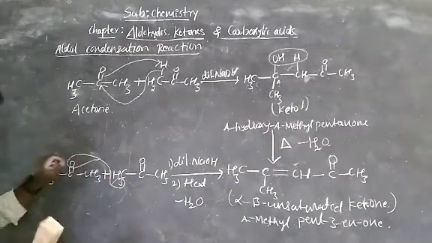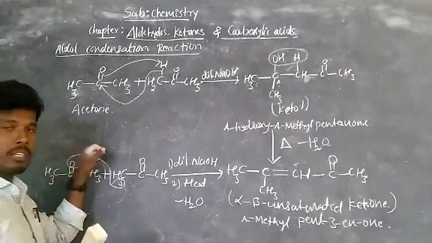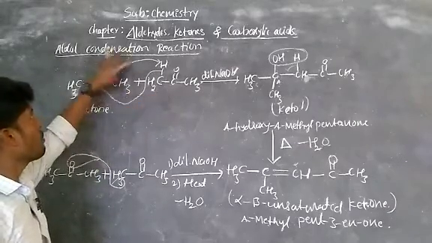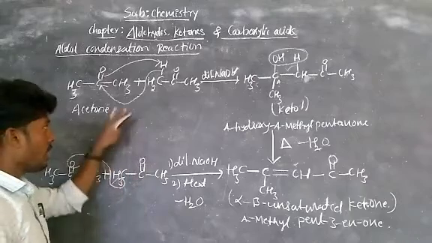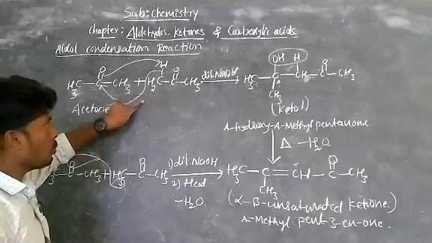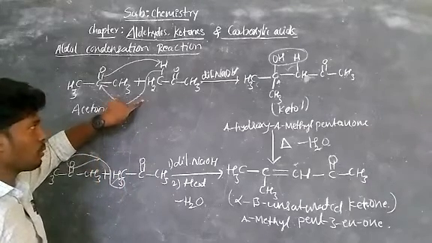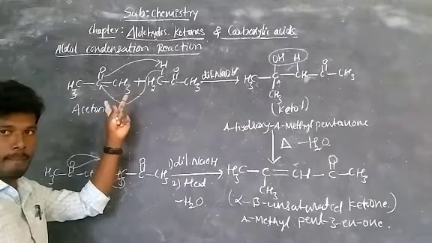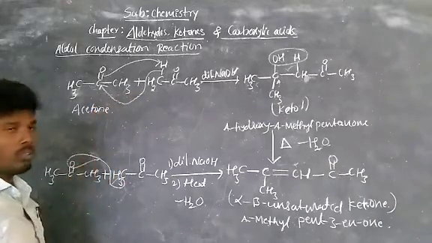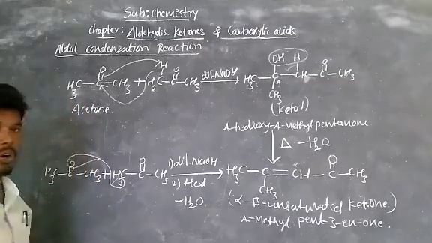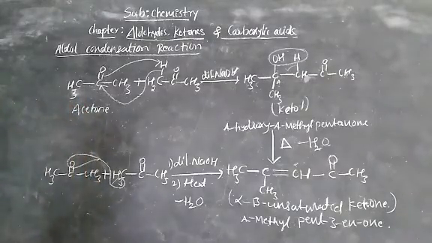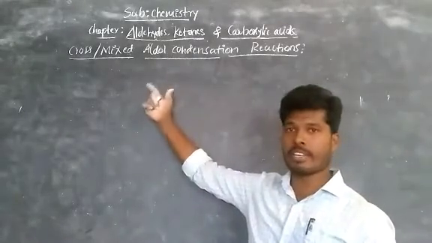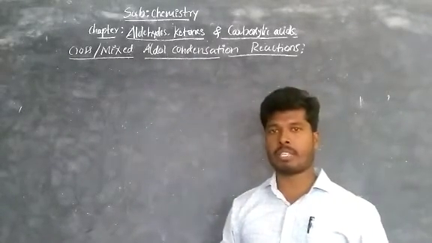Okay, now take mixed aldol condensation. Here listen carefully to understand mixed aldol condensation. First of all, you should understand completely what is meant by aldol condensation. In the aldol condensation, we are taking 2 same aldehydes or ketones. This is the ketone. In the last example, we studied aldehyde. Okay, now let me move to the mixed aldol condensation. So cross aldol condensation or mixed aldol condensation is the next one.